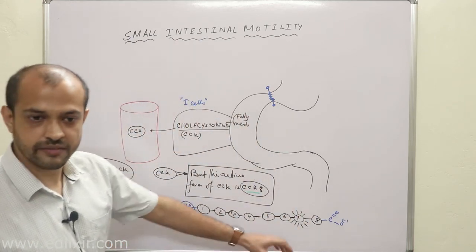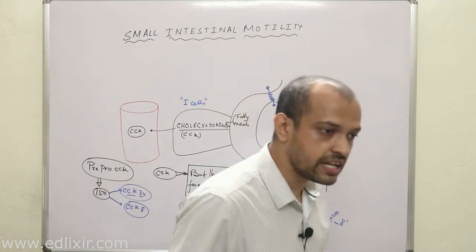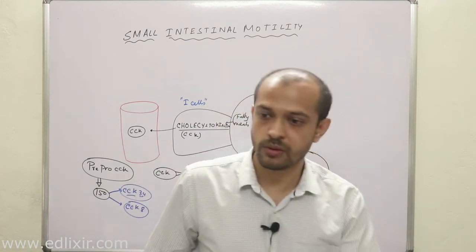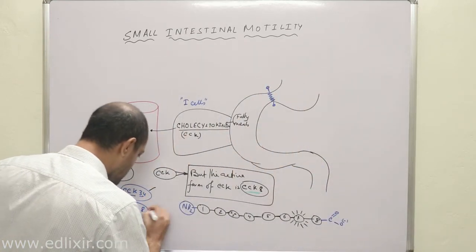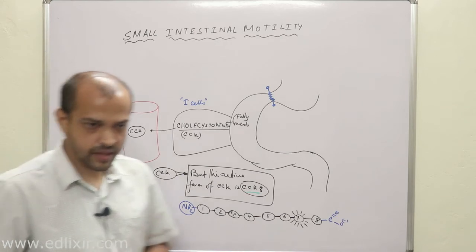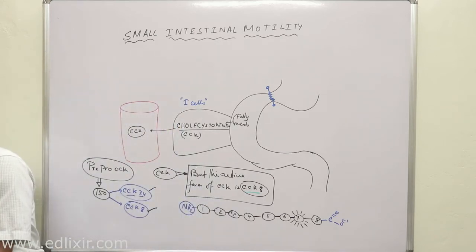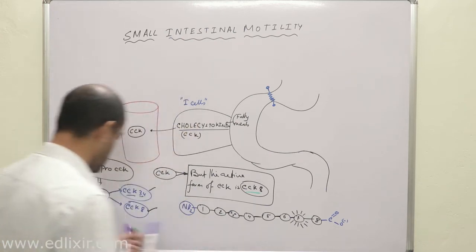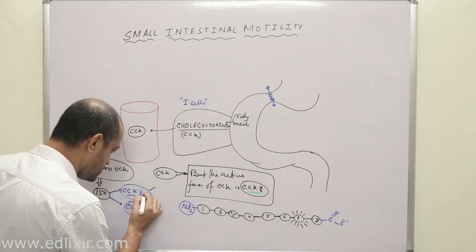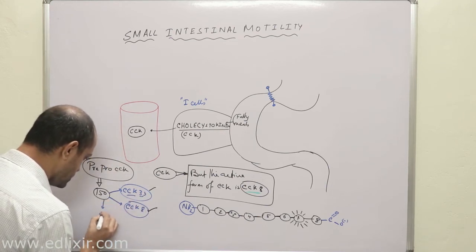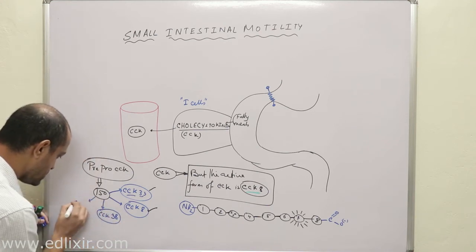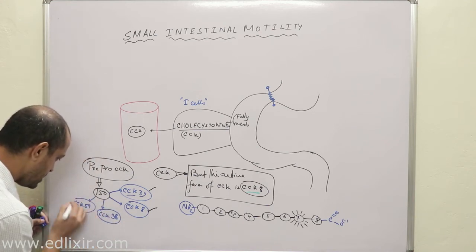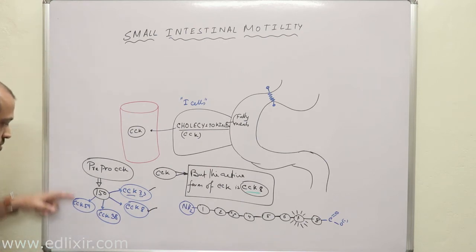Why? Because in all the forms of CCK, whether it is CCK33, CCK8, or there are many other forms, there are CCK38, CCK59, these are the various different forms of active CCKs.